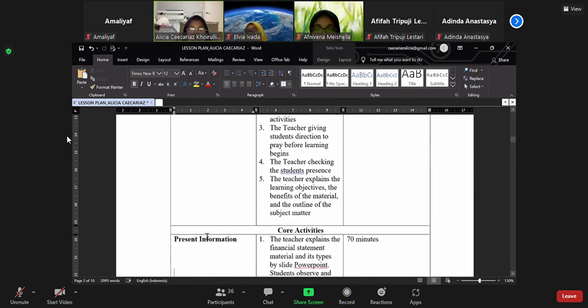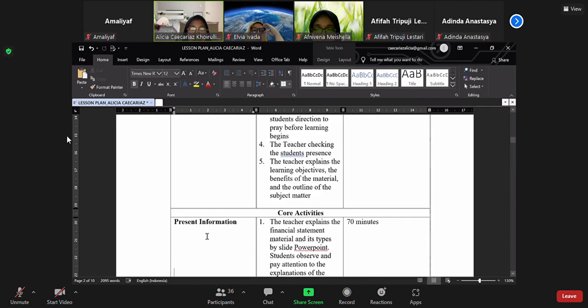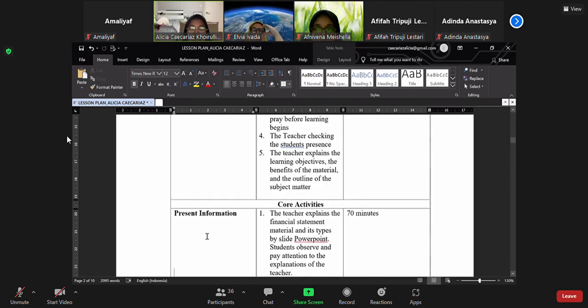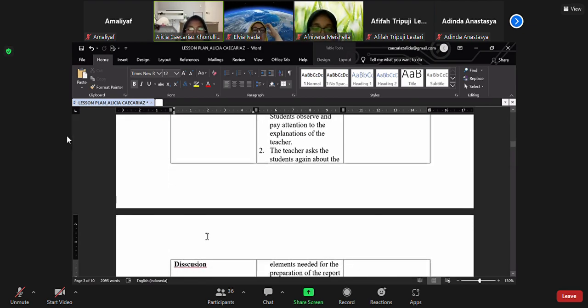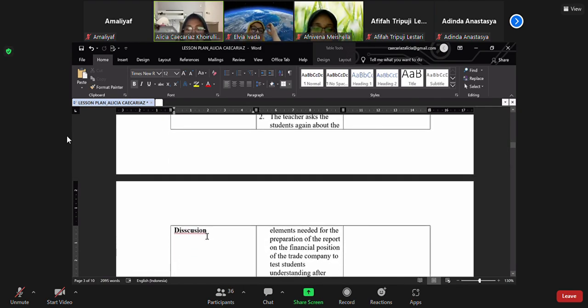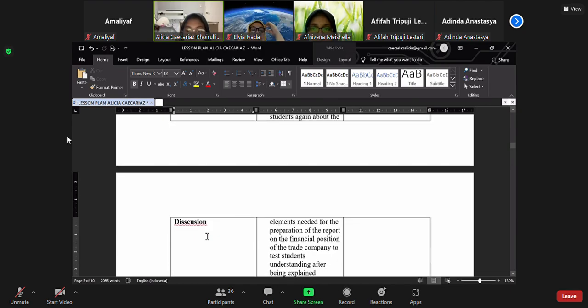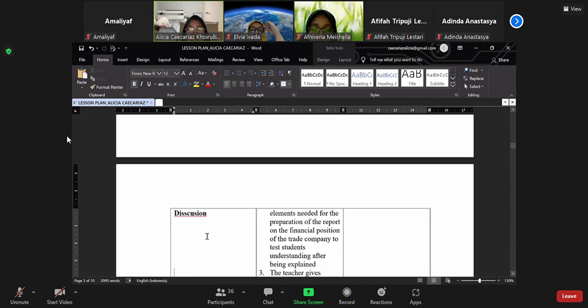And then core activities. Phase 1 is presenting information. The teacher explains the financial statement material and its types by PowerPoint slides. Students observe and pay attention to the explanation. 2, the teacher asks the students about the elements needed for the preparation of the financial position report of the trade company, to test understanding after the explanation.